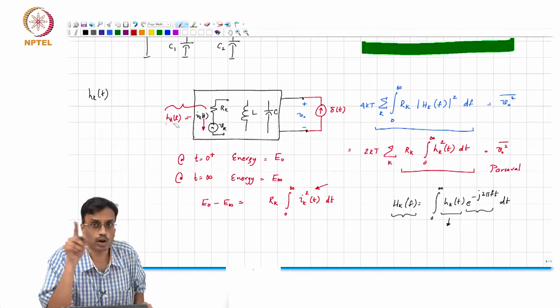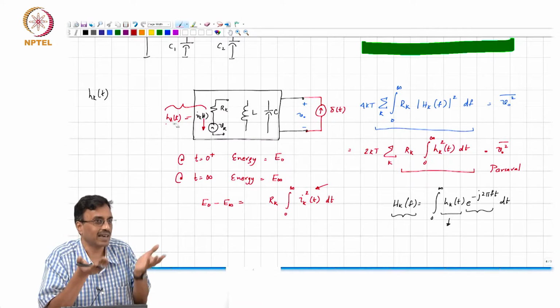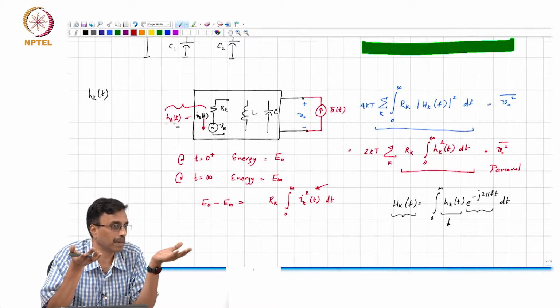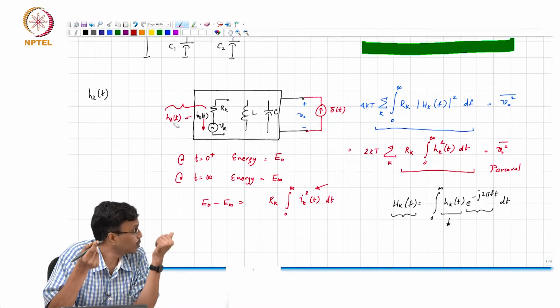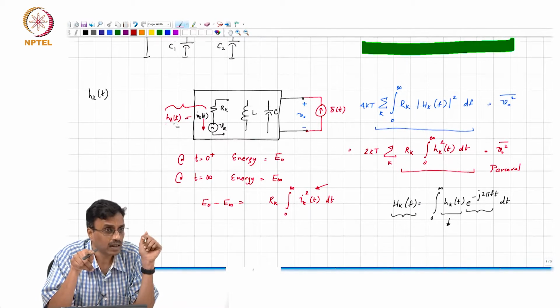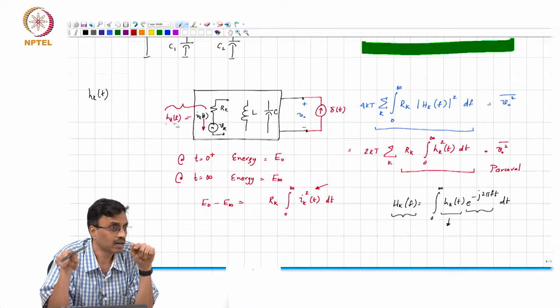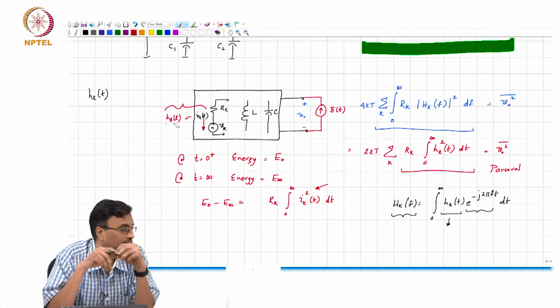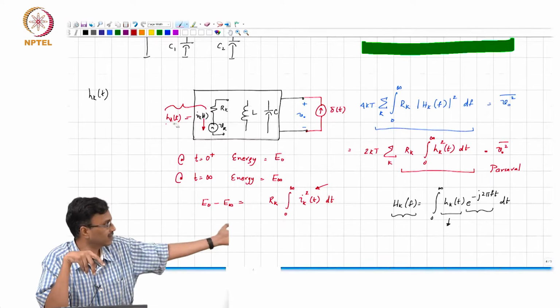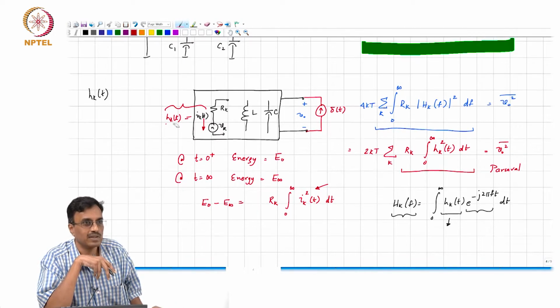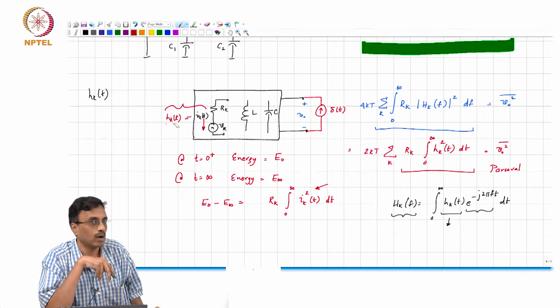They are related, but they are not the same. One is apples, one is oranges, so you cannot compare both of them, correct. You have to multiply hk of t with ampere second to be able to get Ik. This is subtle, but it's important. Otherwise, you will get results which are dimensionally inconsistent, alright.